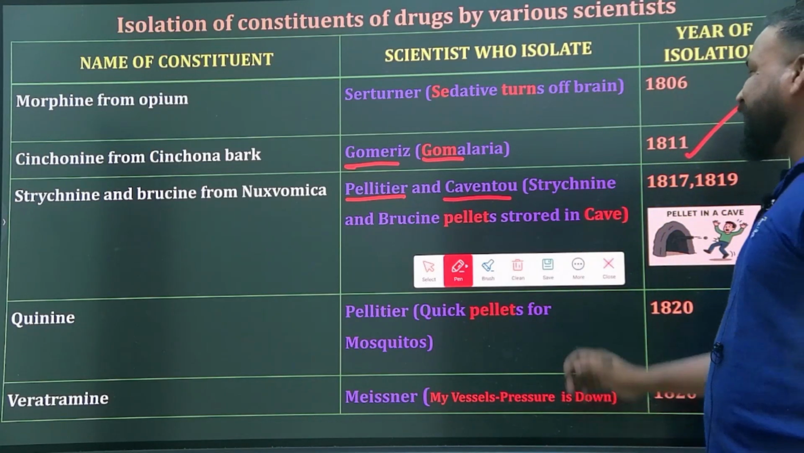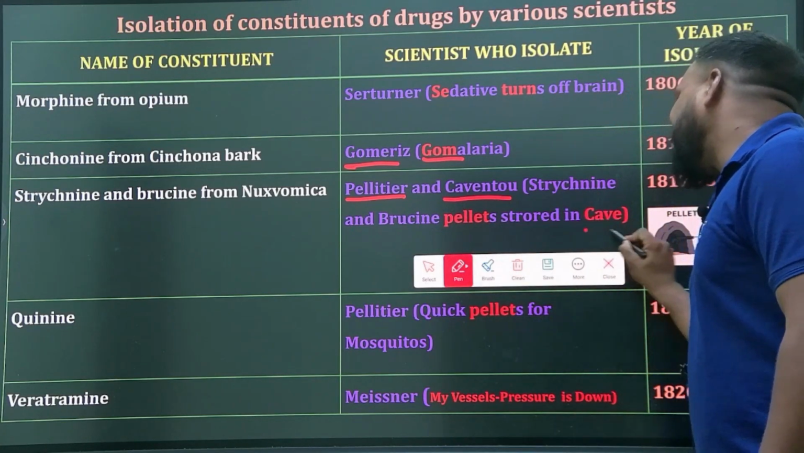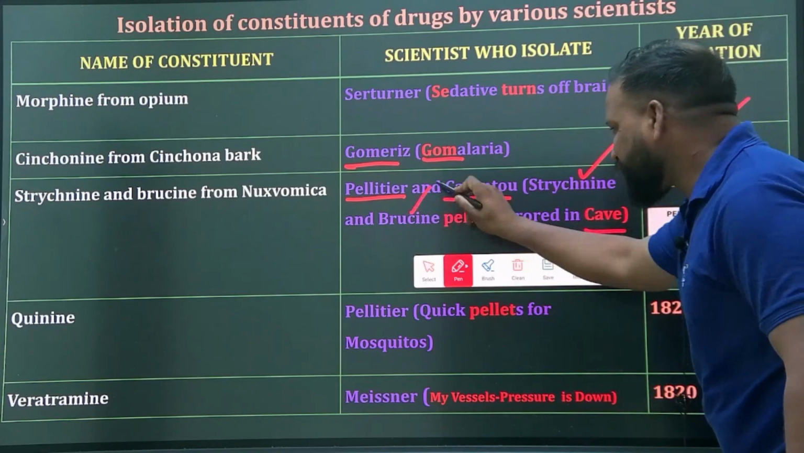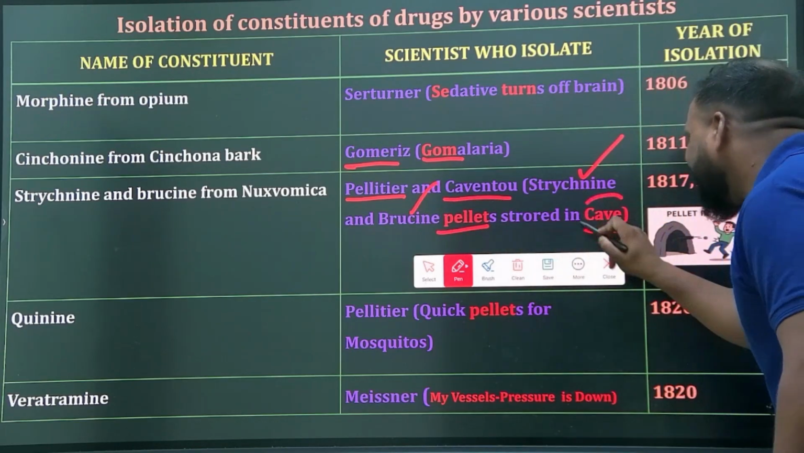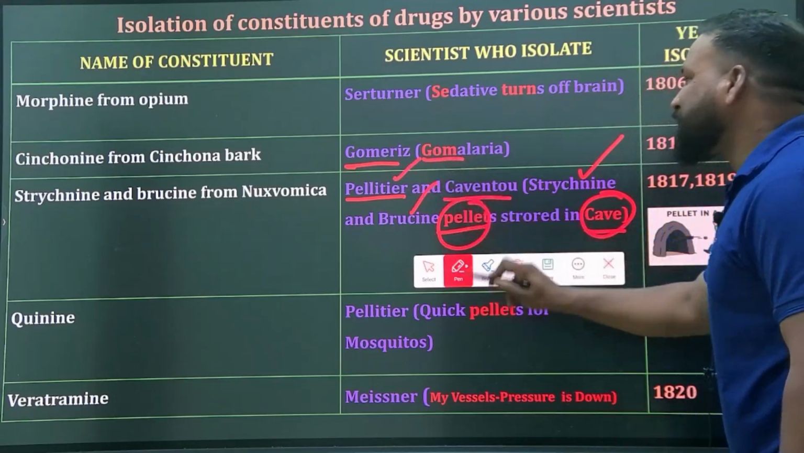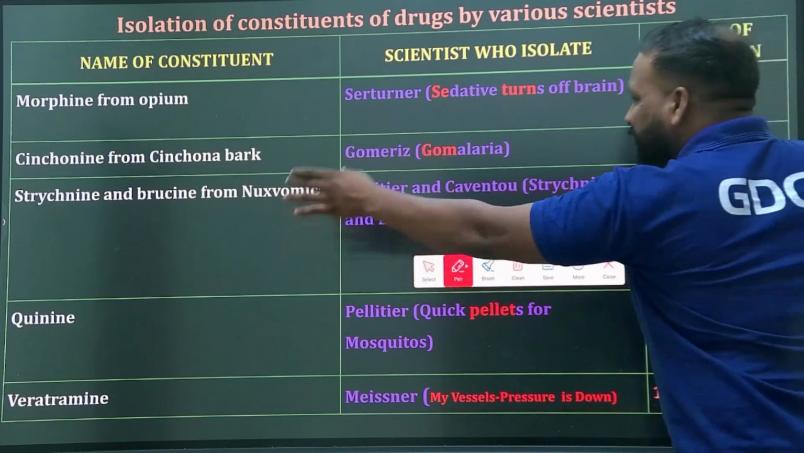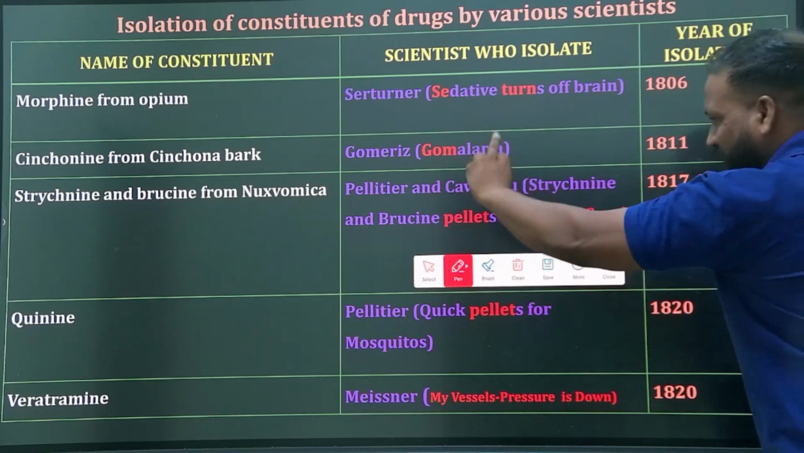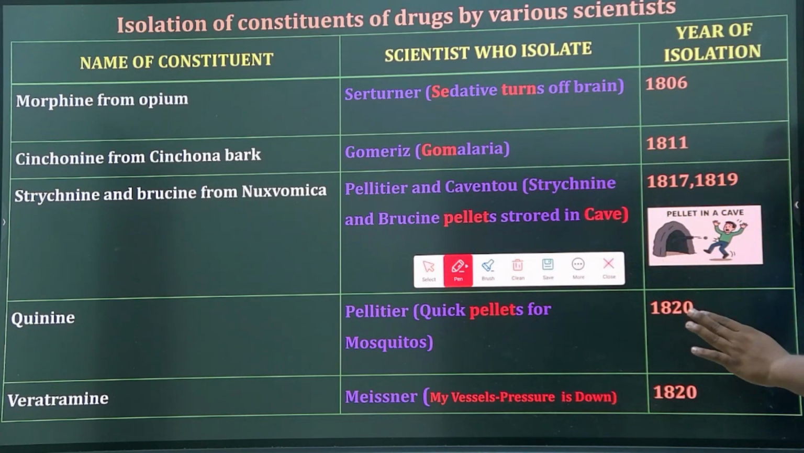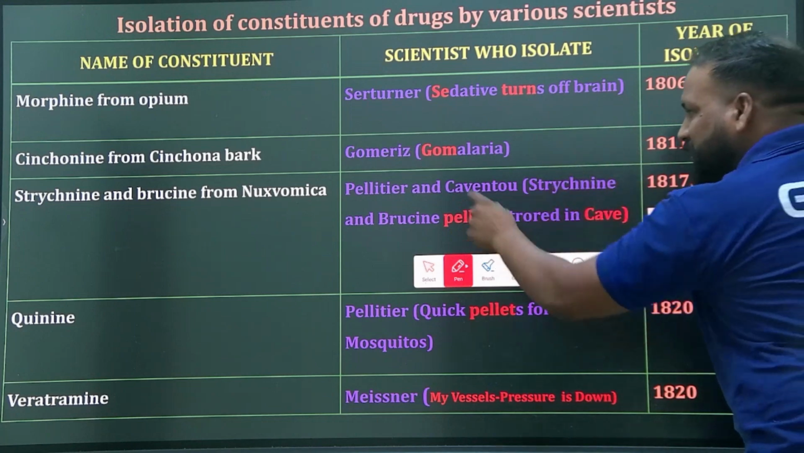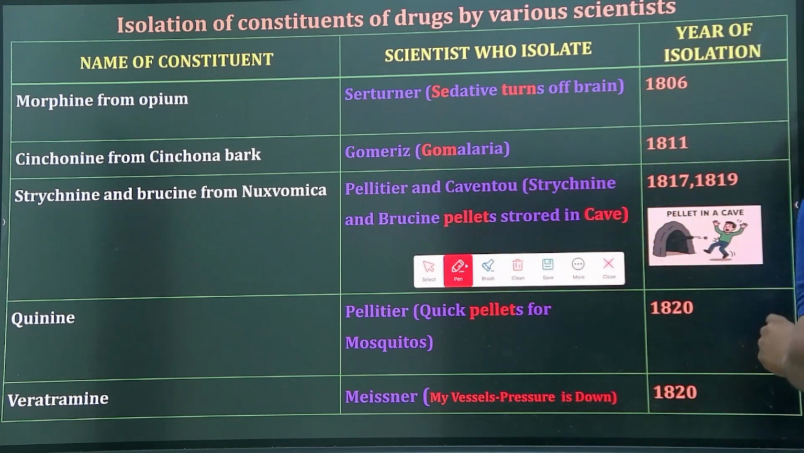So we have created a mnemonic: strychnine and brucine pellets are stored in a cave. Pellet stands for Pelletier, and cave stands for Caventou. I hope you like it. So strychnine and brucine were converted into pellets and stored in a cave, where pellet stands for Pelletier and cave stands for Caventou. Do remember this funny shortcut, maybe a story to remember: pellets in the cave.